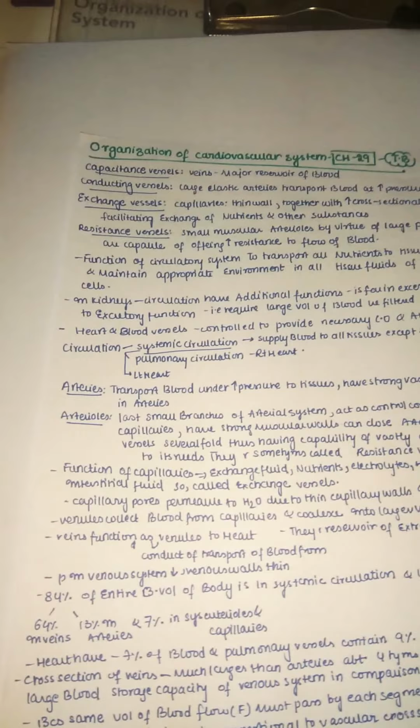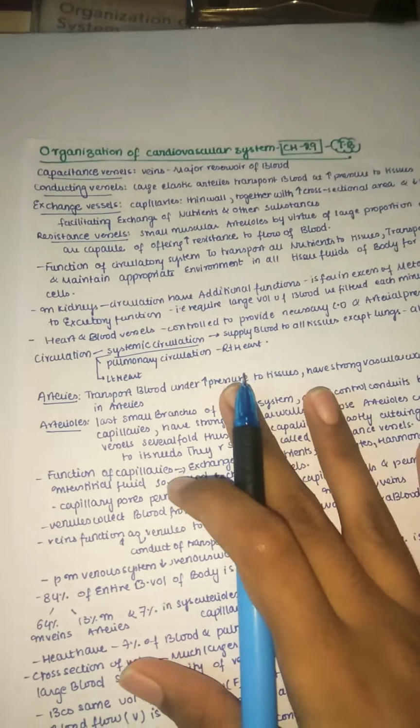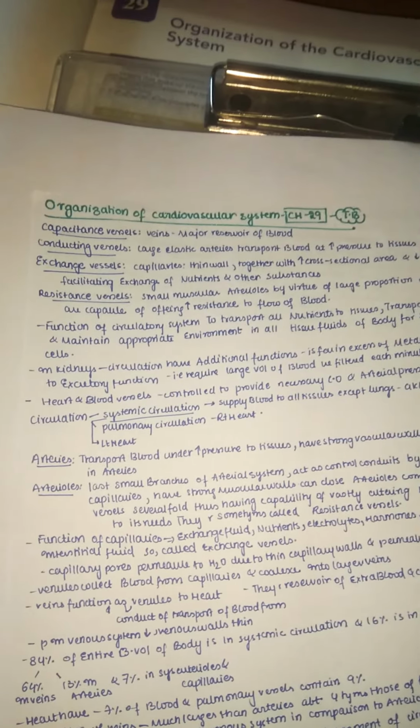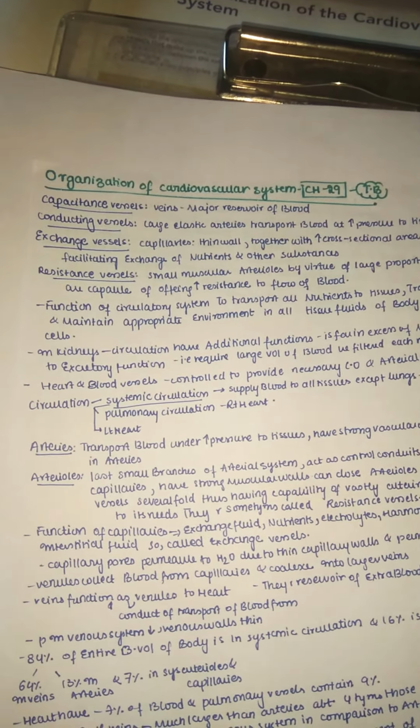So back to our channel, we have completed our blood physiology. So today we are going to start our CVS, that is cardiovascular physiology. First we are going to start today with the organization of cardiovascular system. So you can see this is chapter 29 from our guidance. Let us see, as usual, some of the important terms, and later let us understand them.